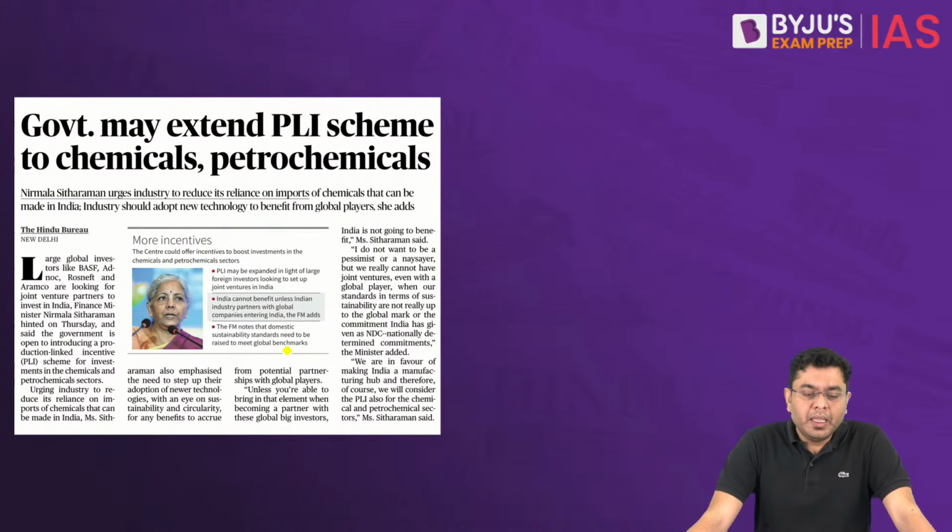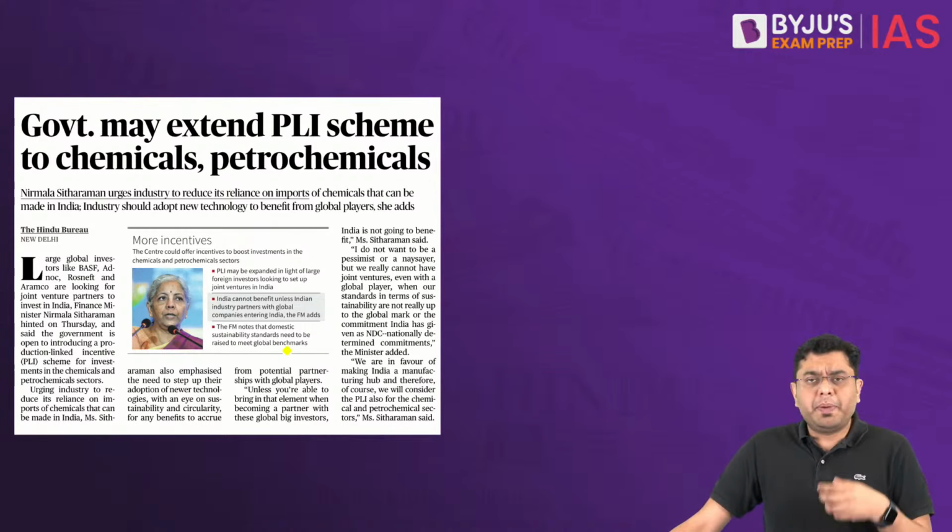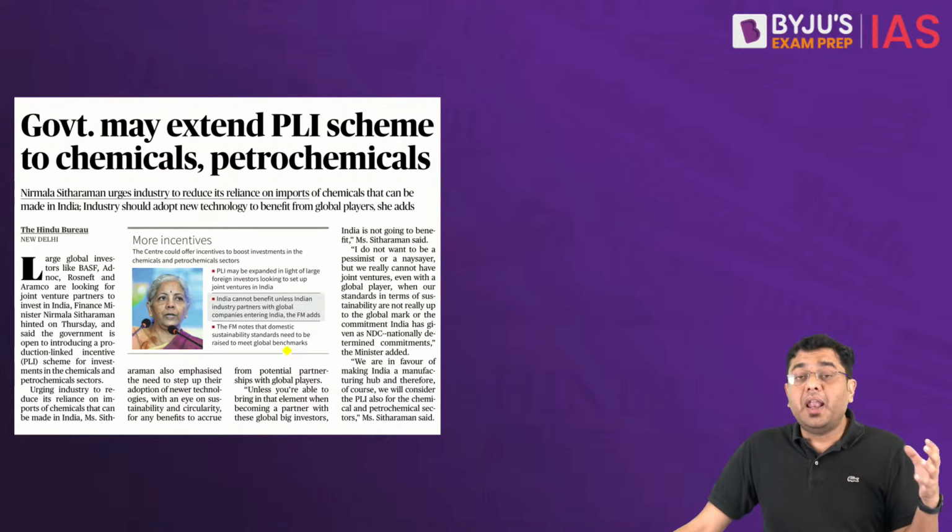Then government may extend the PLI scheme, production linked incentive scheme, to chemicals and petrochemicals in order to boost the demand, or rather the production of chemicals in our country. Because when we talk about the import of various different materials that India has, chemicals and petrochemicals are amongst the larger imports that we actually carry out.